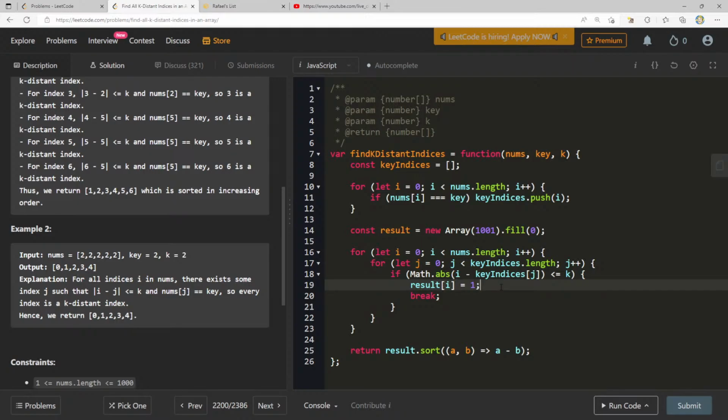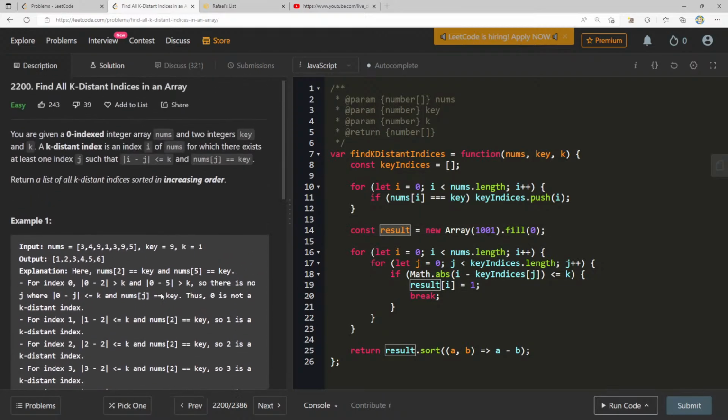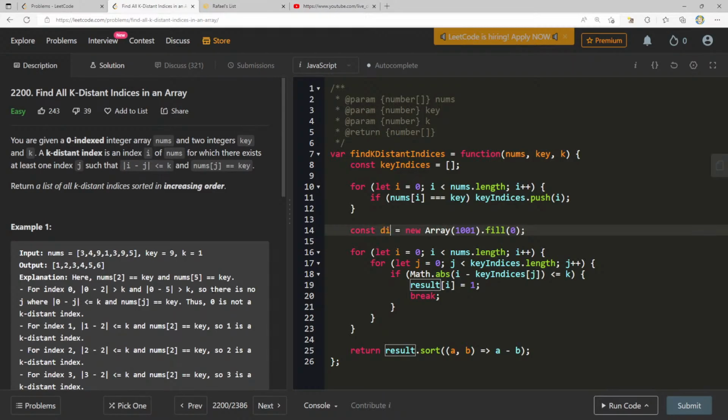Okay. And then what I can do here, const result, let's say this is our kDistantIndices. Instead of result, we'll do this, kDistantIndices.